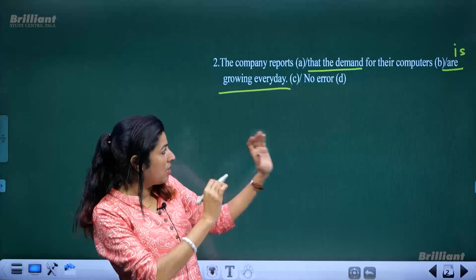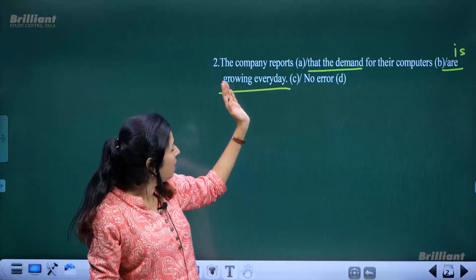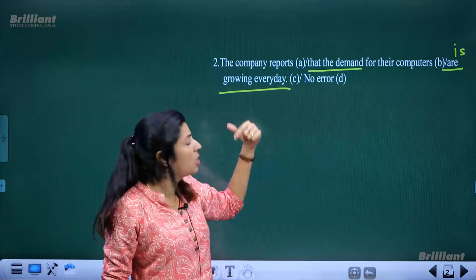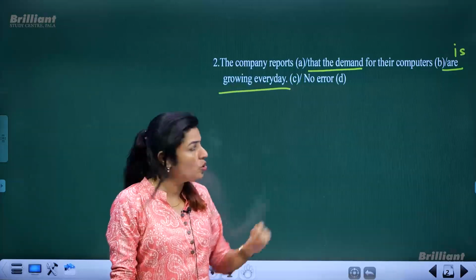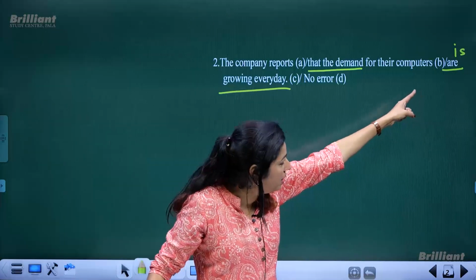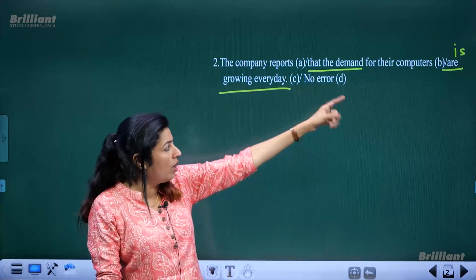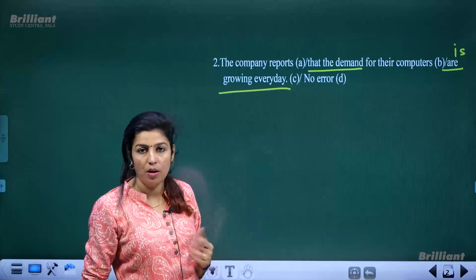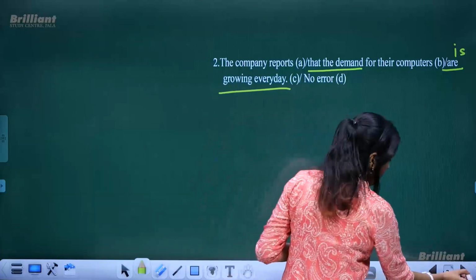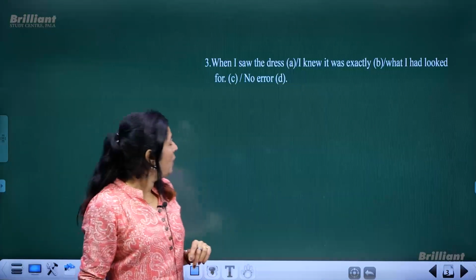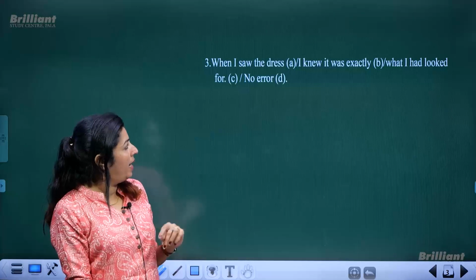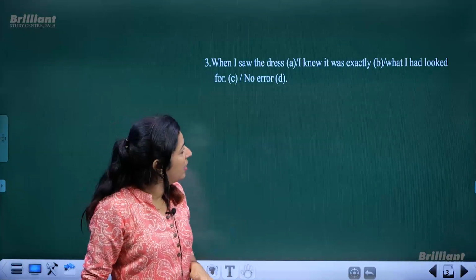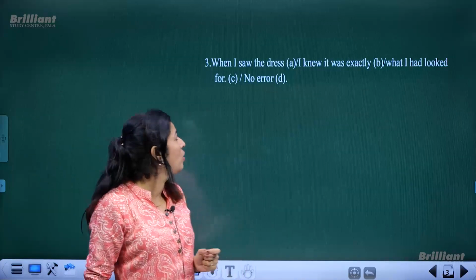So this is how the correct sentence goes: the company reports that the demand for their computers is growing every day. Only that are is to be corrected. If you remove that are and add is, automatically the sentence would go right. I hope it's clear. Now we have another sentence, let us see if it has any error or not. When I saw the dress, I knew it was exactly what I had looked for.